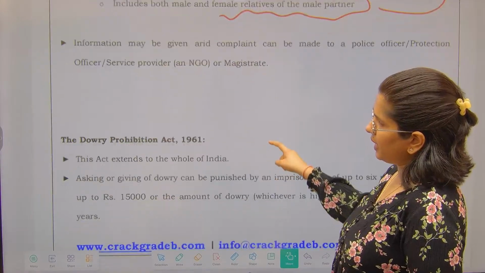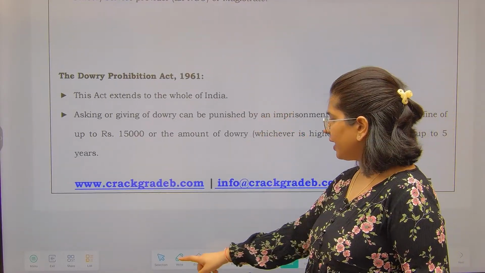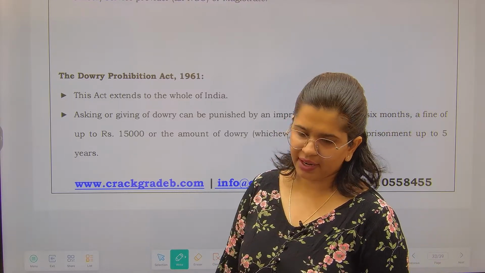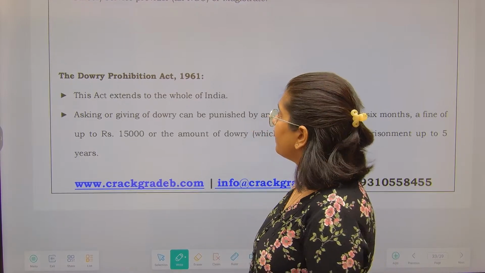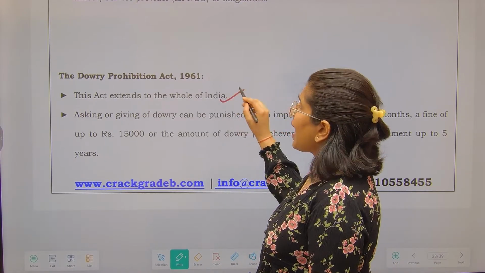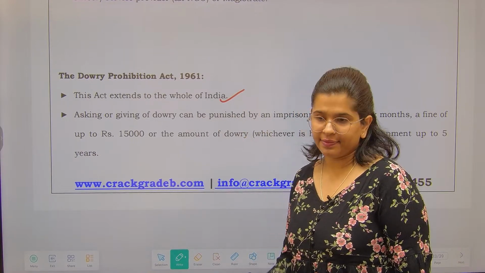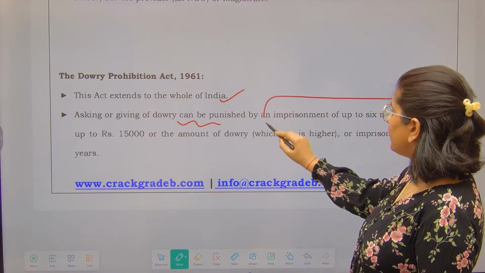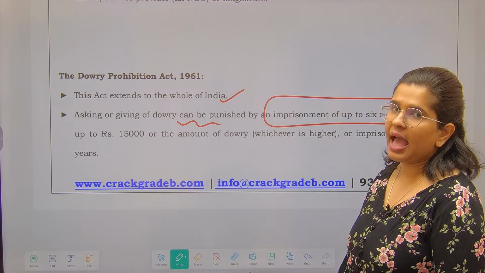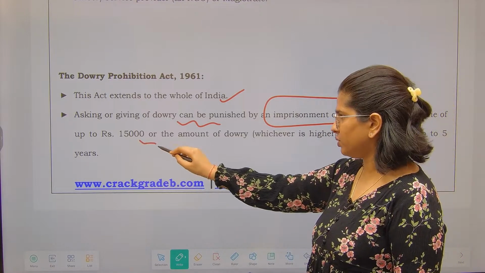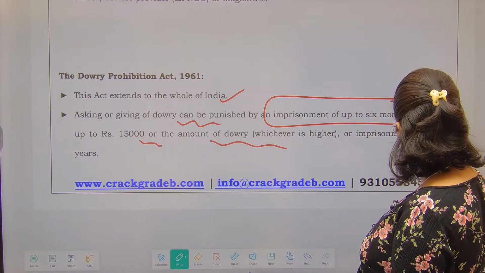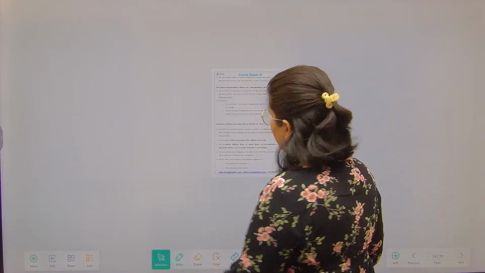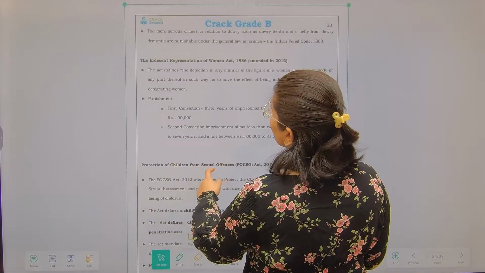Now we are going to see the next, called the Dowry Prohibition Act 1961. There are so many social issues against women, and it is really a bizarre condition. First of all, the act extends to the whole of India. Asking or giving of dowry can be punished with imprisonment of up to 6 months and a fine of 15,000 or the amount of dowry, whichever is higher. Imprisonment can also be extended up to 5 years.